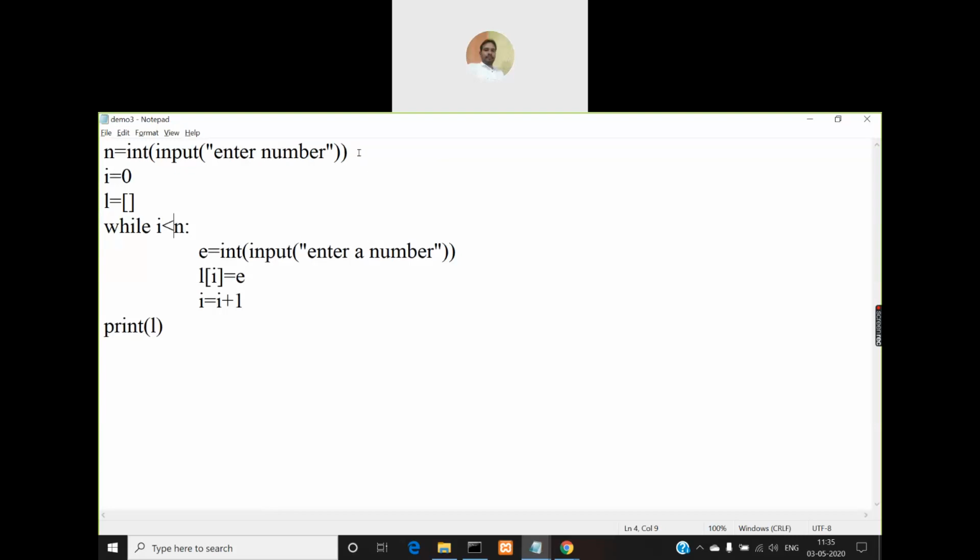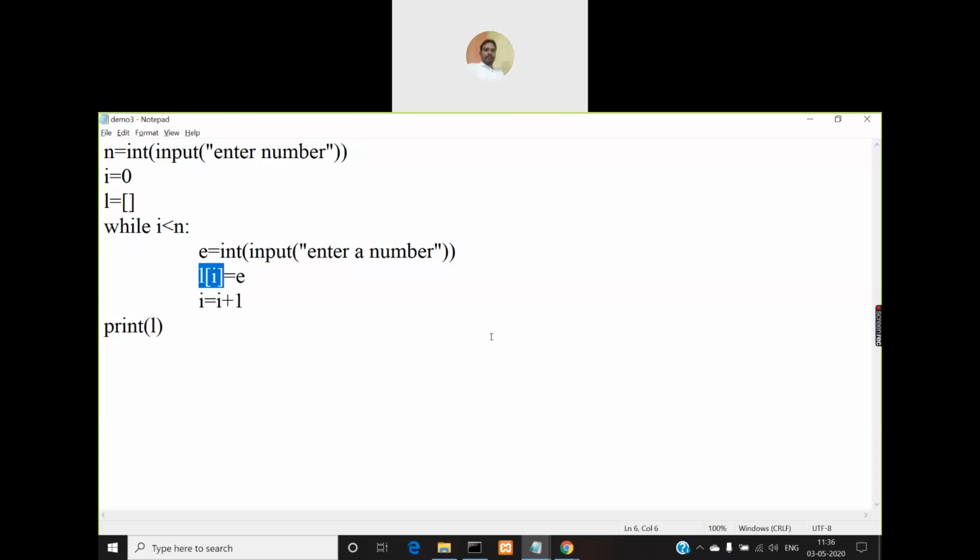So let us give less than n because we are starting the index from 0. If I mention the size n as 10, then I can store 10 different elements in this list using this while loop. So the loop will repeat 10 times, 0 to 9, and each time the loop is repeated the index value will be taken. This syntax, if you observe, is similar to C type syntax.